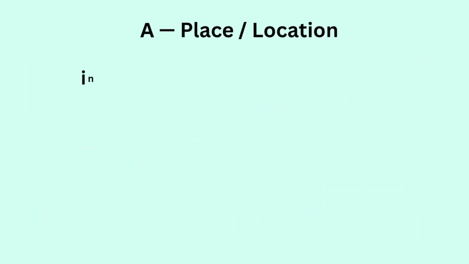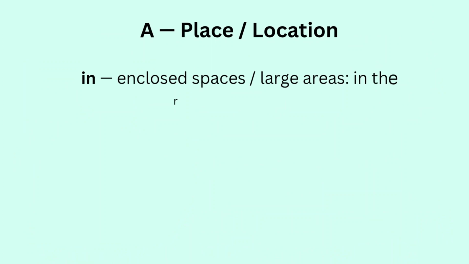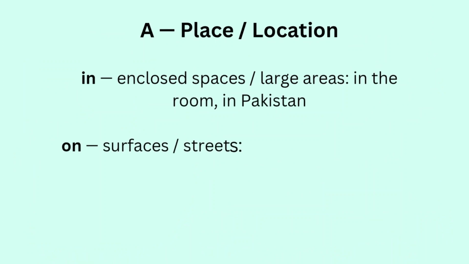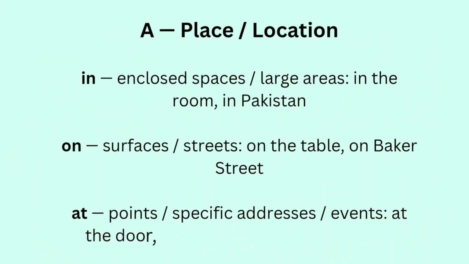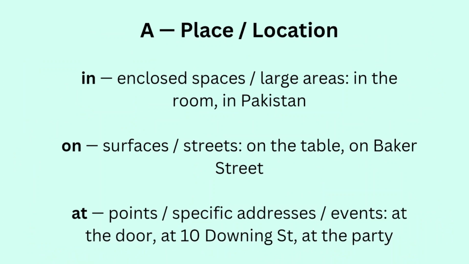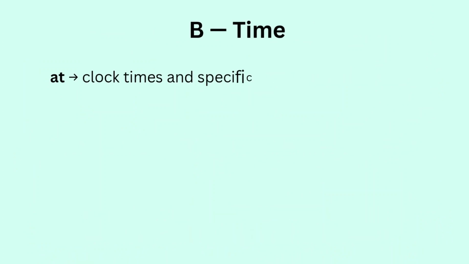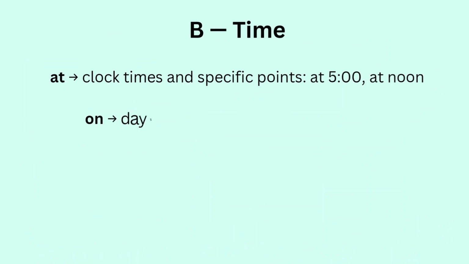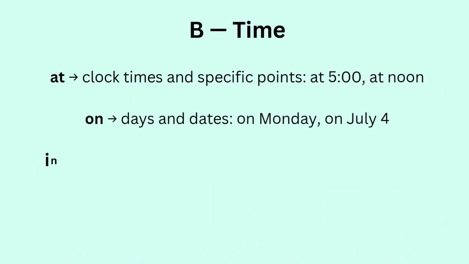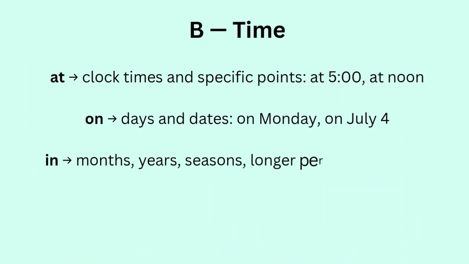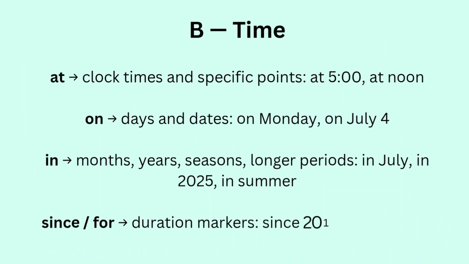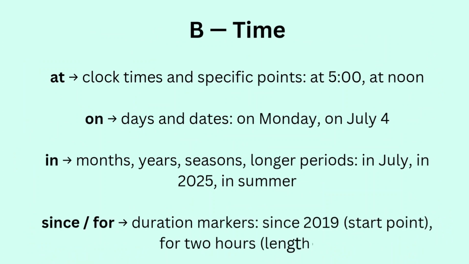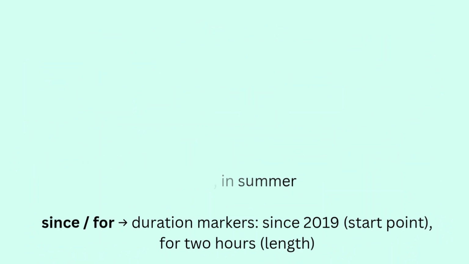A. Place or location. In: enclosed spaces or large areas, in the room, in Pakistan. On: surfaces or streets, on the table, on Baker Street. At: points or specific addresses or events, at the door, at 10 Downing Street, at the party. B. Time. At is clock times and specific points: at 5 o'clock, at noon. On is days and dates: on Monday, on July 4th. In is months, years, seasons, longer periods: in July, in 2025, in summer. Since or for are duration markers: since 2019, start point; for 2 hours, length.